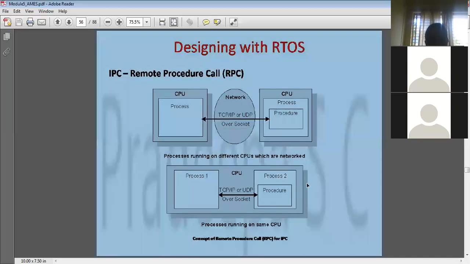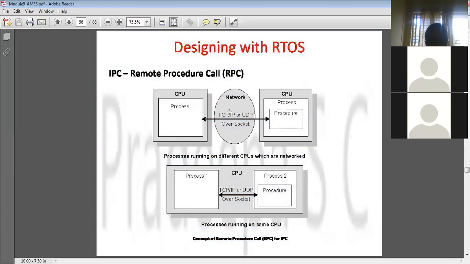One more thing I wanted to tell here: when data transfer happens between two processes, it can be either connection oriented or connectionless, right? TCP, the Transmission Control Protocol, is connection oriented when data is sent from one host or process to the other. What do you mean by connection oriented?